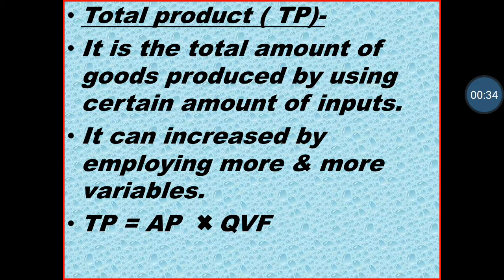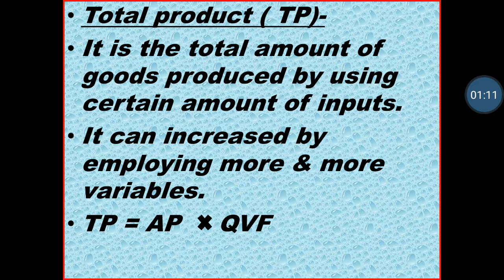TP means total product. Total product means total amount of goods produced by using a certain amount of inputs. Total product means total commodity produced by a firm by using some amount of input. For example, if I used 100 inputs and I produced 1000 goods, that is my total product. And total product always increases when we employ more and more variable factors, when we increase our factors of production.